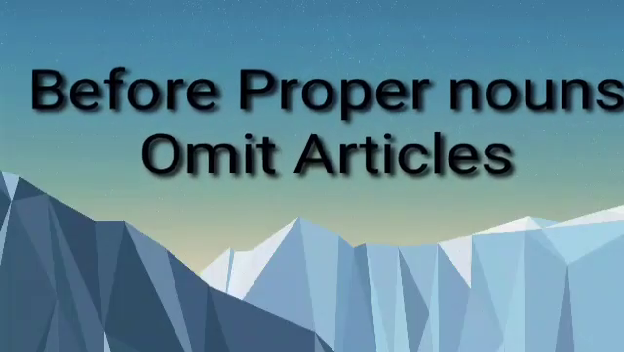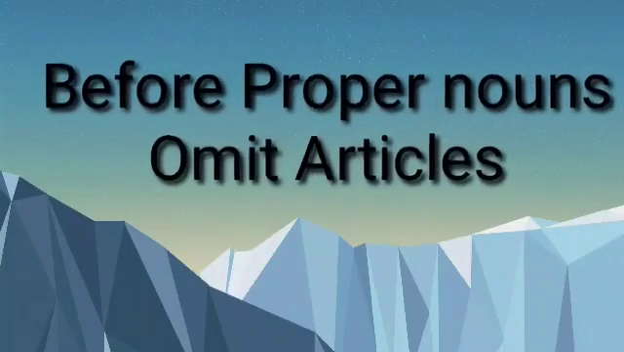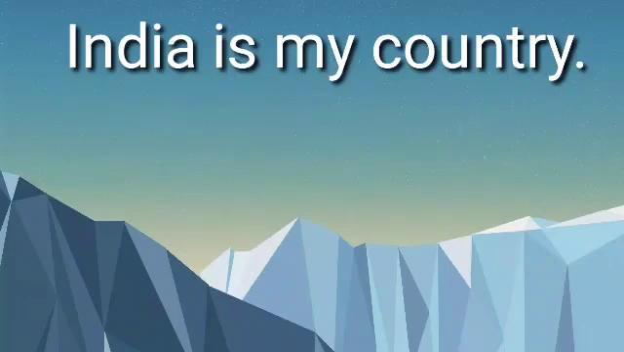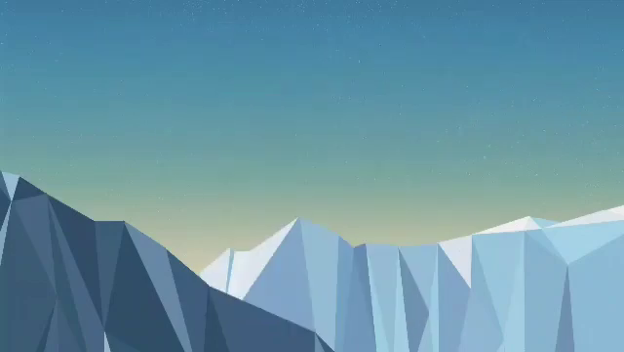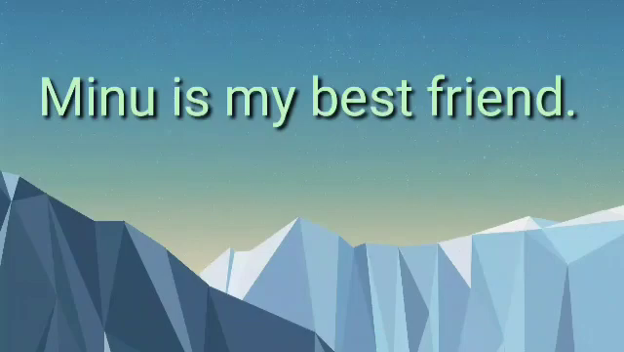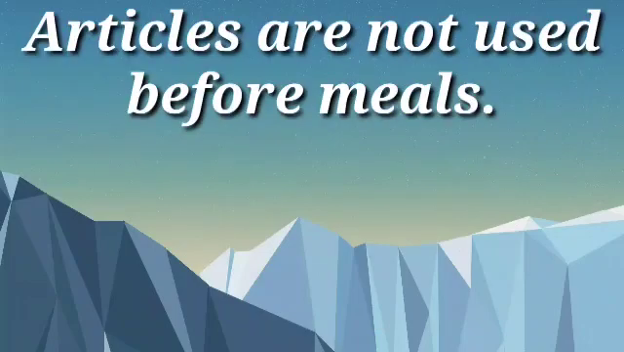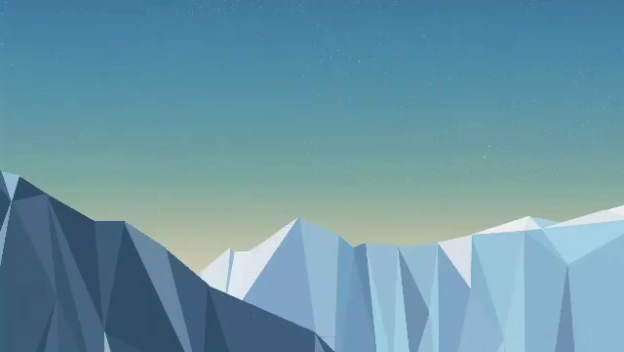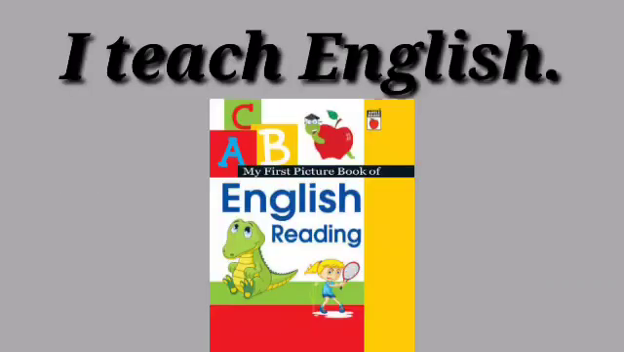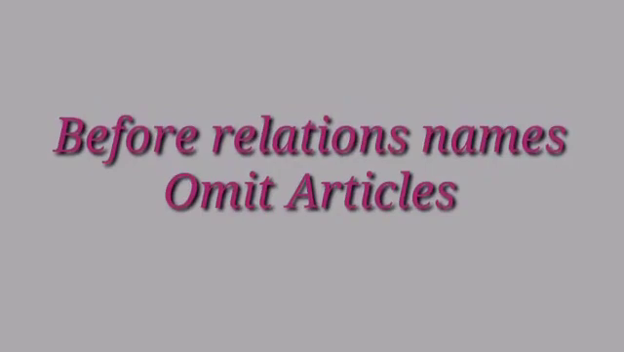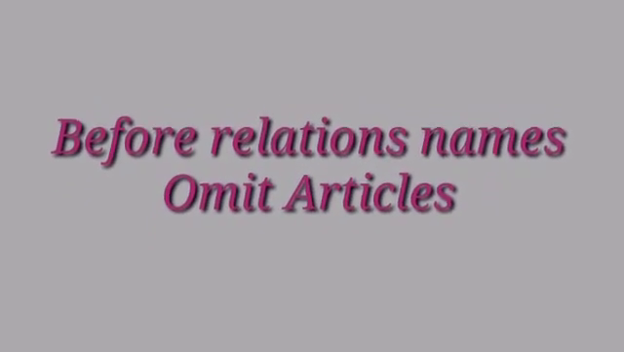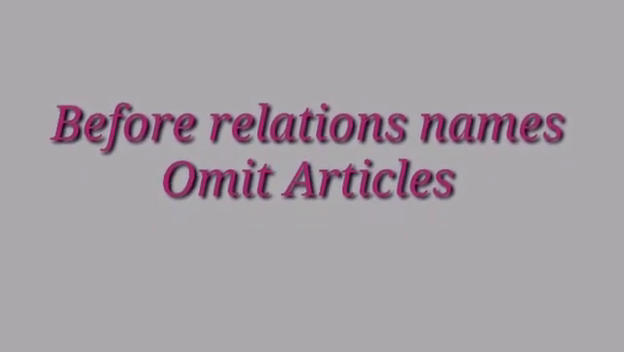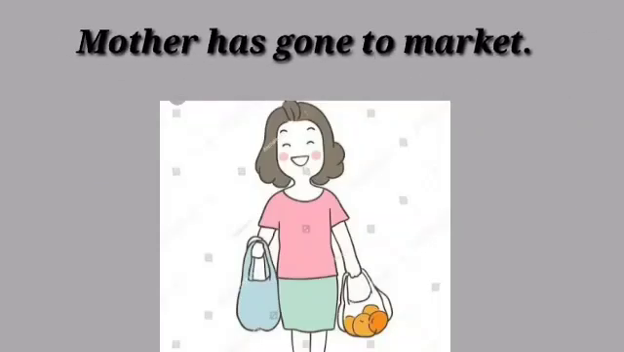An article should not be used before most of the proper nouns. India is my country. Minu is my best friend. Articles should not be used before names of meals. For example, dinner is ready for you. Articles should not be used before languages. For example, I teach English. Before names of relations also we are not supposed to use articles. Mother has gone to market.